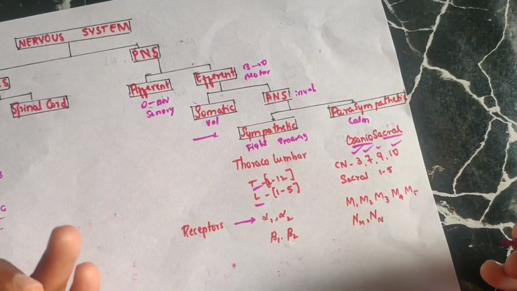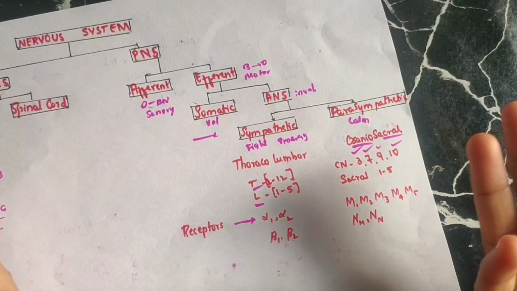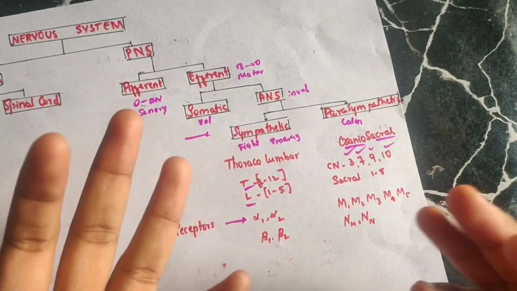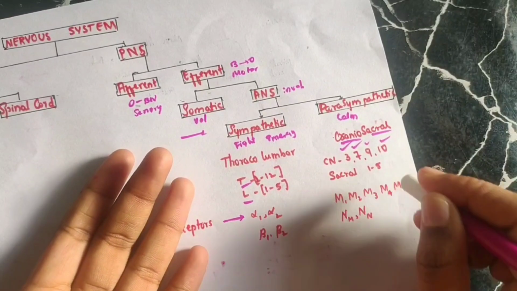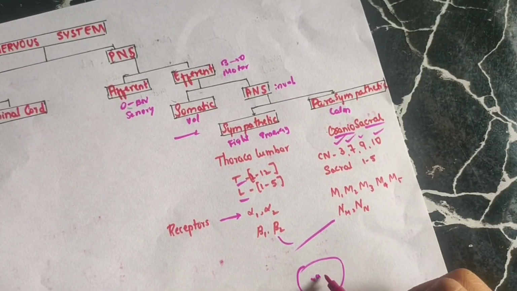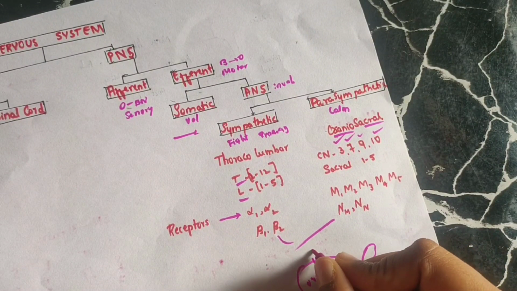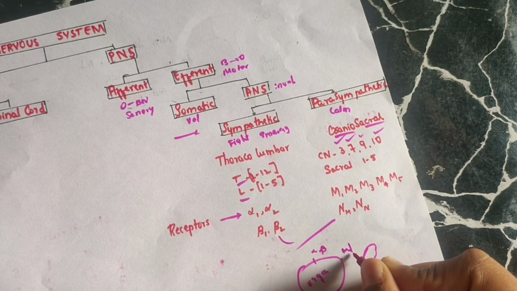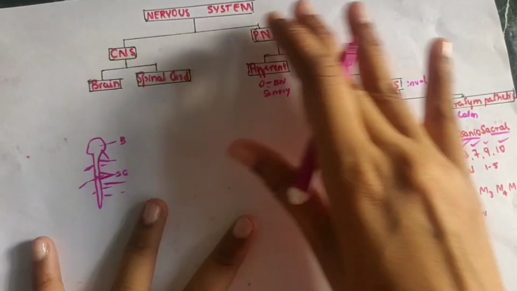The receptors for sympathetic will be alpha 1, alpha 2, beta 1, beta 2, and for parasympathetic, muscarinic and nicotinic. Muscarinic again has 5 subclasses, that is M1, M2, M3, M4 and M5. These are the receptors present for both sympathetic and parasympathetic. Consider an organ, each and every organ has all these receptors: alpha 1, alpha 2, beta 1, beta 2, and also muscarinic and nicotinic receptors. All the receptors are present in each and every organ. This is all about receptors and everything you learned about the nervous system.